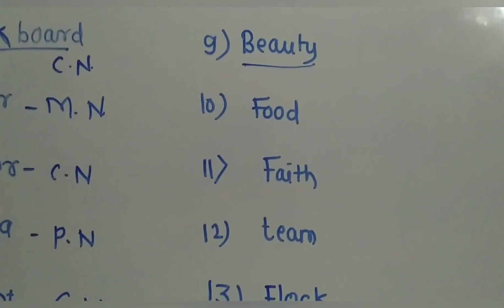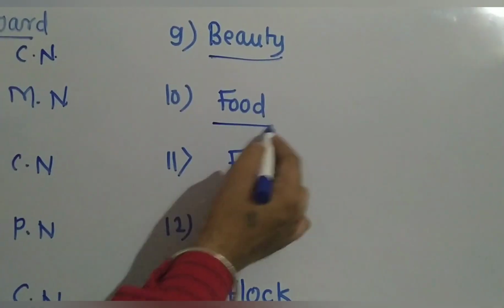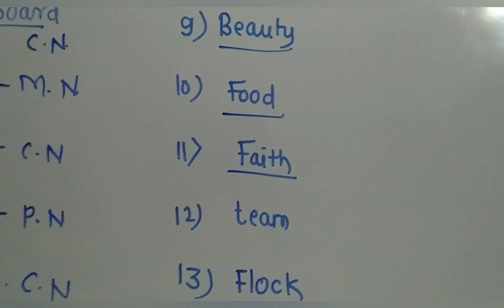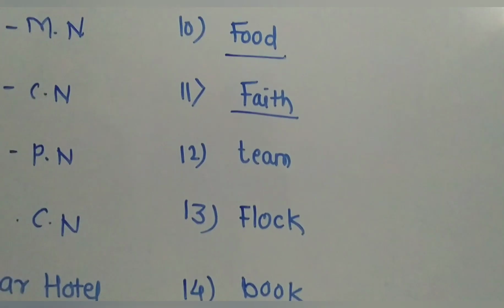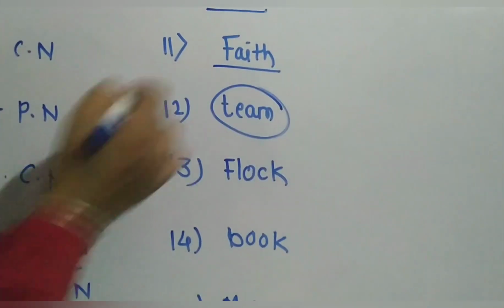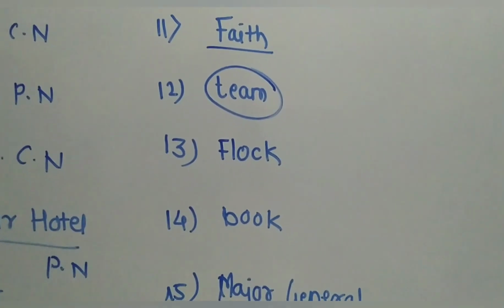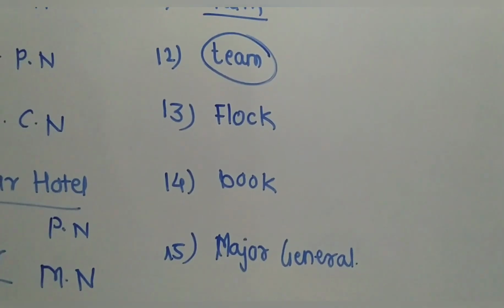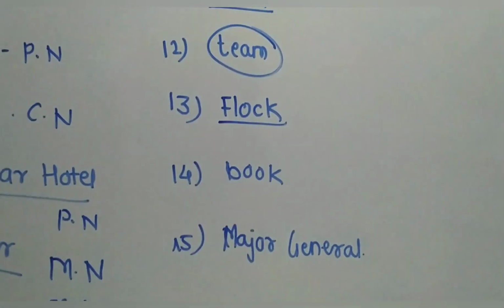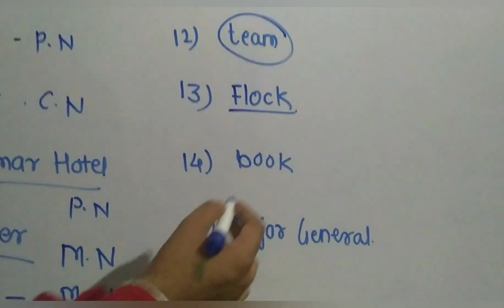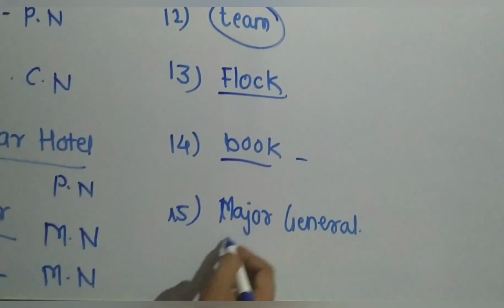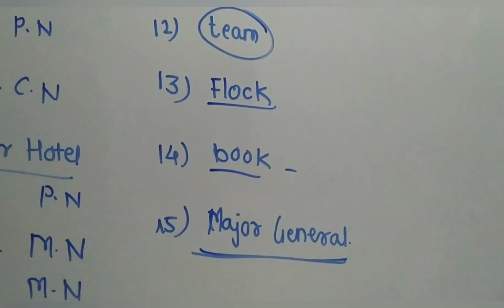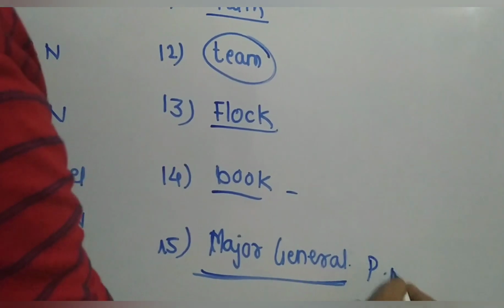Then the other word, food, is a material noun. Faith is also an abstract noun. Team, a number of people are included. That's why it is a collective noun. Then fog is also a collective noun. Book we use as a common noun, and major and general is a specific degree. That's why it is a proper noun.